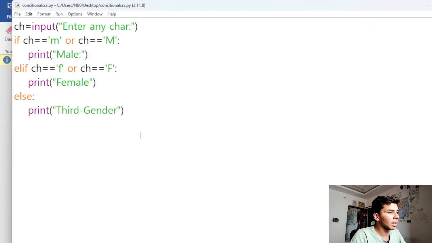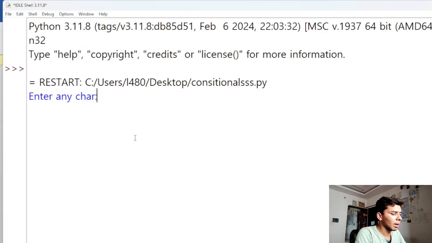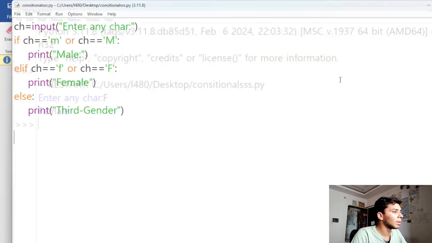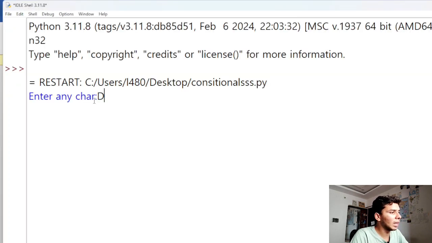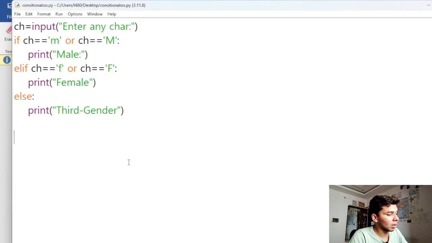Control S and F5. Capital F, it's a female. And Control S. I'm gonna enter D. It's a third gender because D is not given in any of the statements. And Control S. I think that's how this code actually runs and performs.